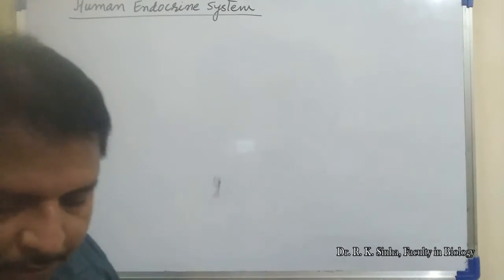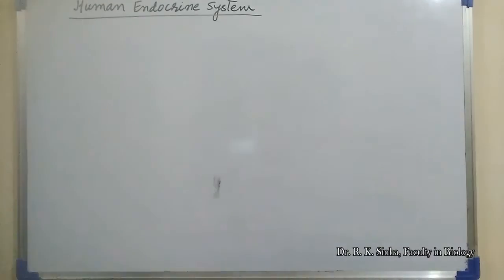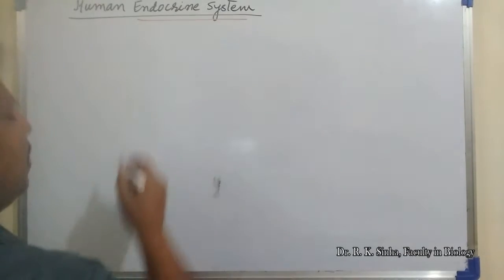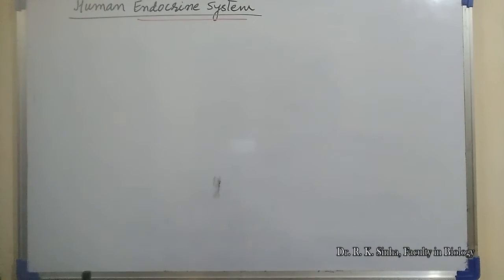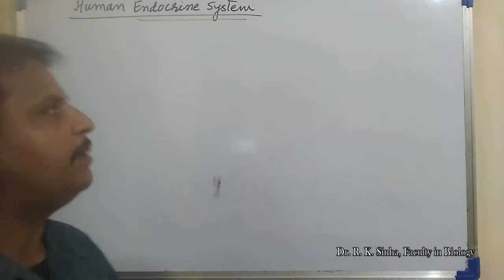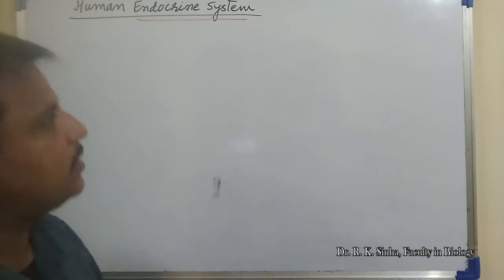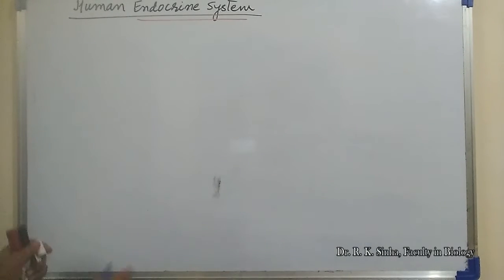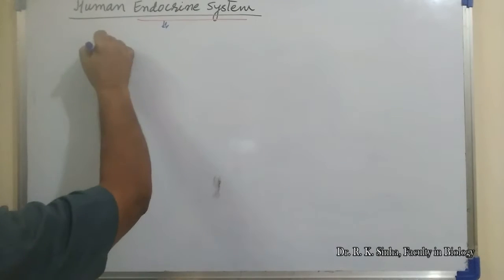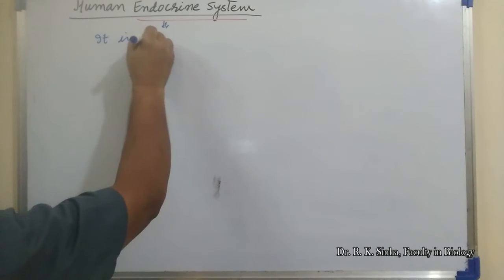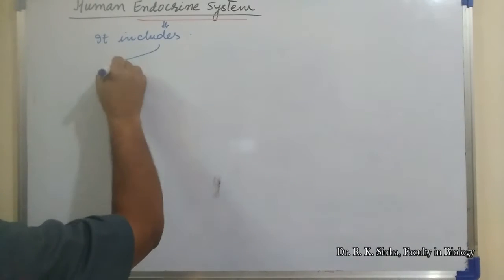So what is the meaning of system? Here, in the endocrine system, how many parts or structures of the body will be included? So the endocrine system includes two parts.